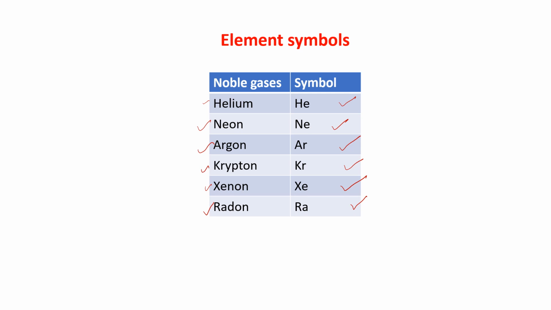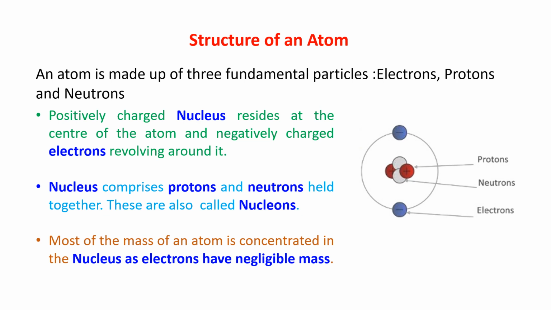In the next slides or next class I can tell you that in place of helium I can write He. You have to understand that someone has written helium. Okay, if I write O, that means it is the symbol of oxygen. If I write Ca, it is the symbol of calcium. So you have to learn all these things. Now this is very important.